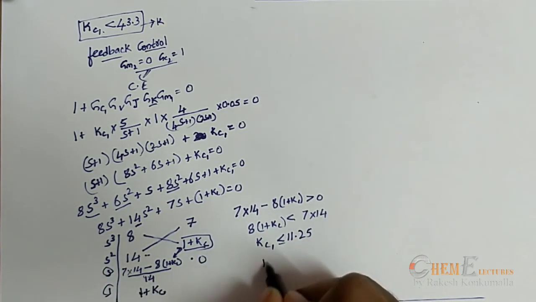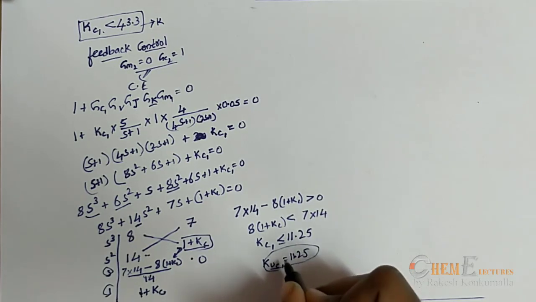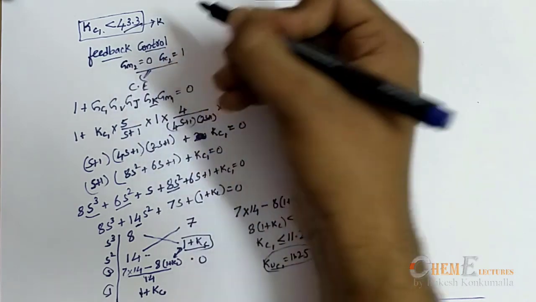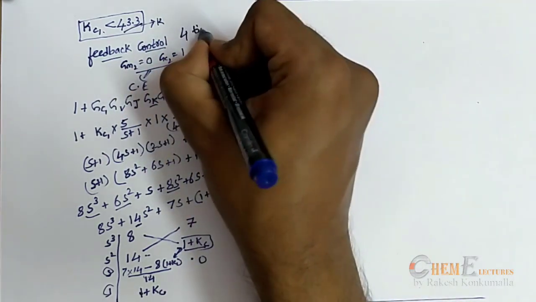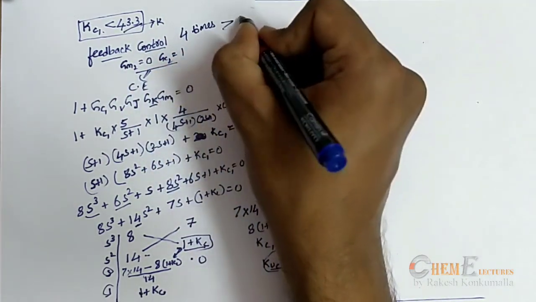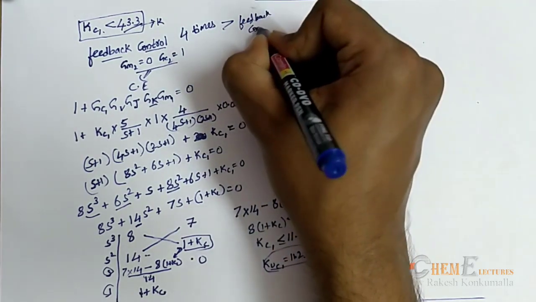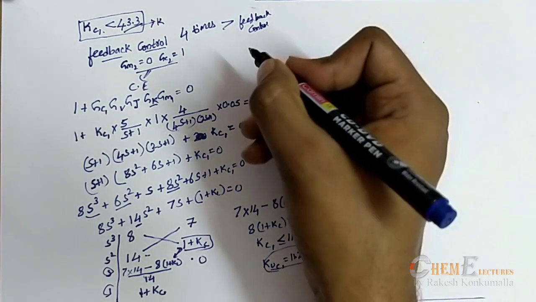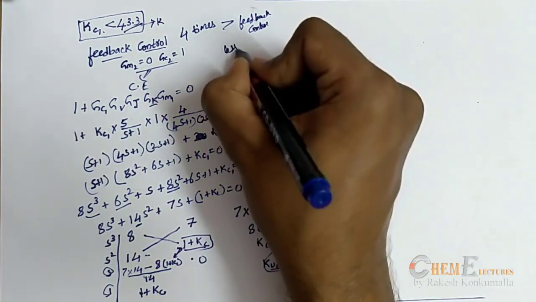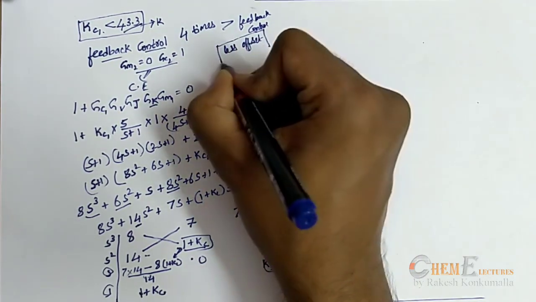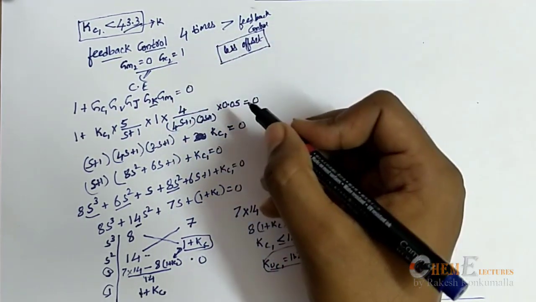So here the ultimate gain will be 11.25 in a feedback controller, and for cascade control it is 43.3, which means it is approximately 4 times greater than feedback control. So the more the control gain, the less will be the offset, and the response will be faster.